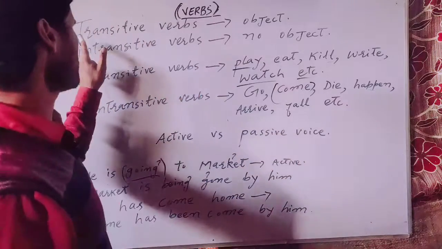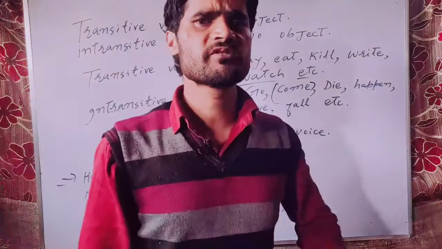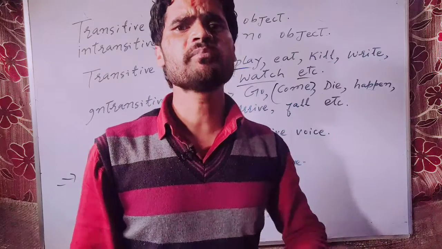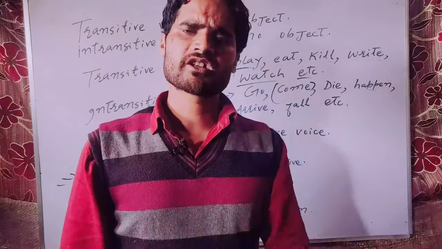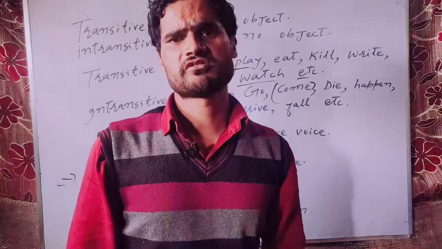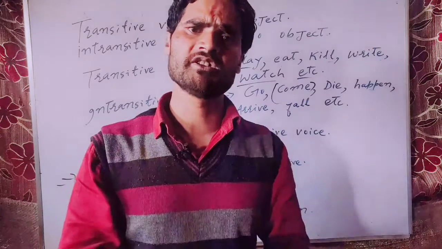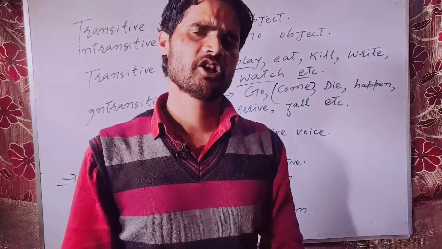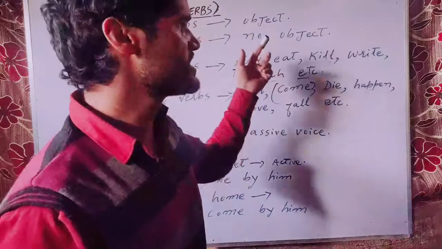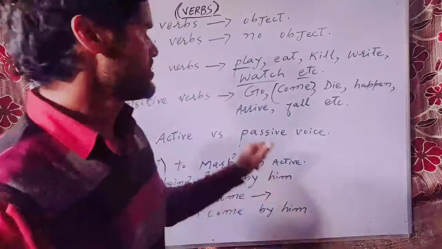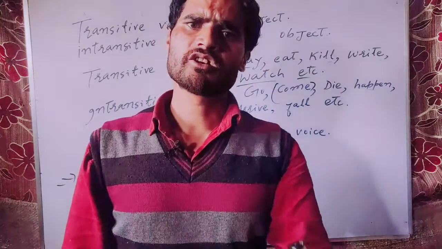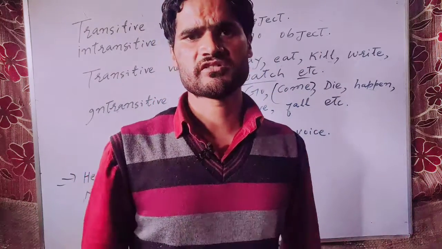First we will have a look at transitive verbs. Transitive verbs are those verbs which need the object for the complete meaning. They cannot give us the complete meaning without the inclusion of the object. So transitive verbs need an object. They carry the object with them. Transitive verbs are those verbs which need the object for the complete meaning of a sentence.